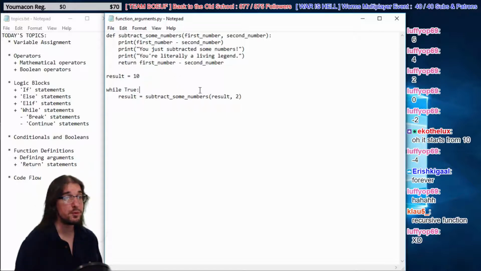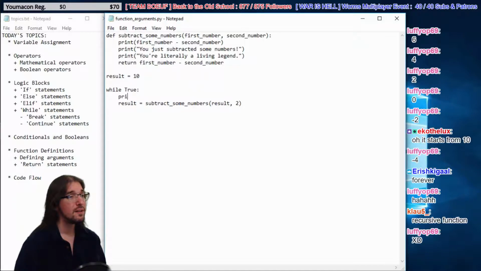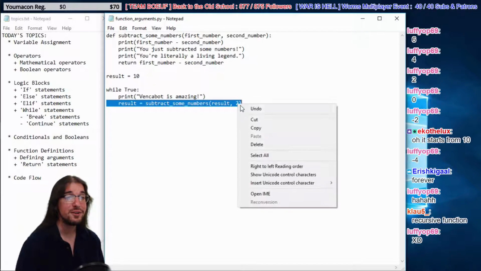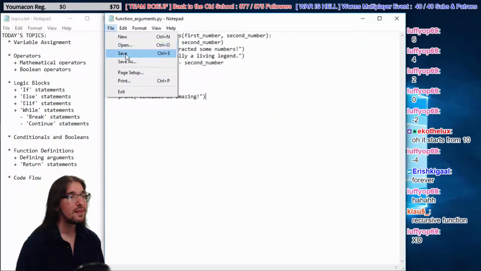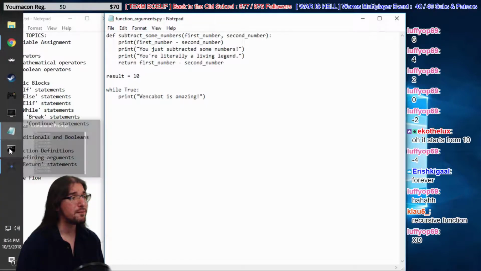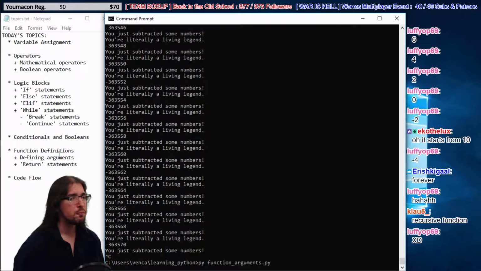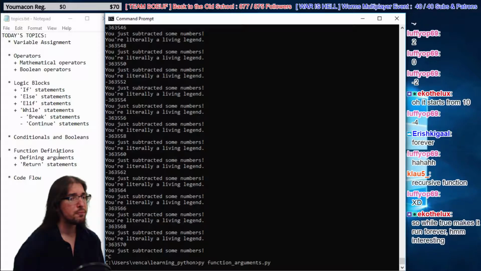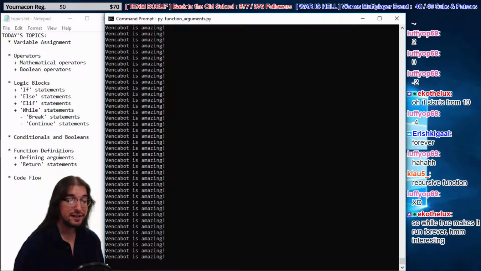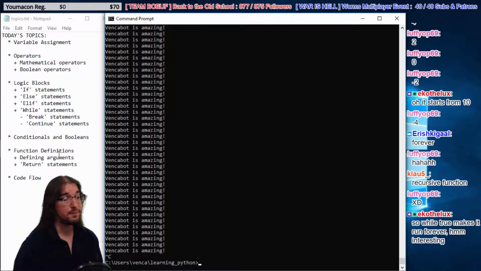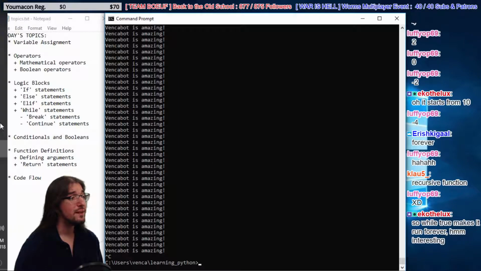I mean, I could do something really cool. Let's try, print, Vencabot is amazing. All right, it's going to run forever anyway. All right, so let's see what happens now. Okay. Sick. Vencabot's amazing. All right, I had to print that off like a thousand times. So many Vencabot's amazing.